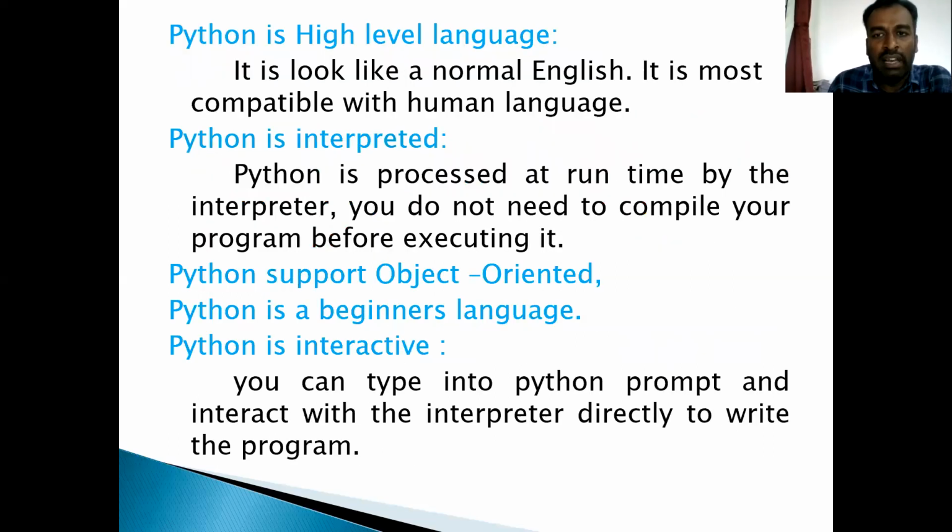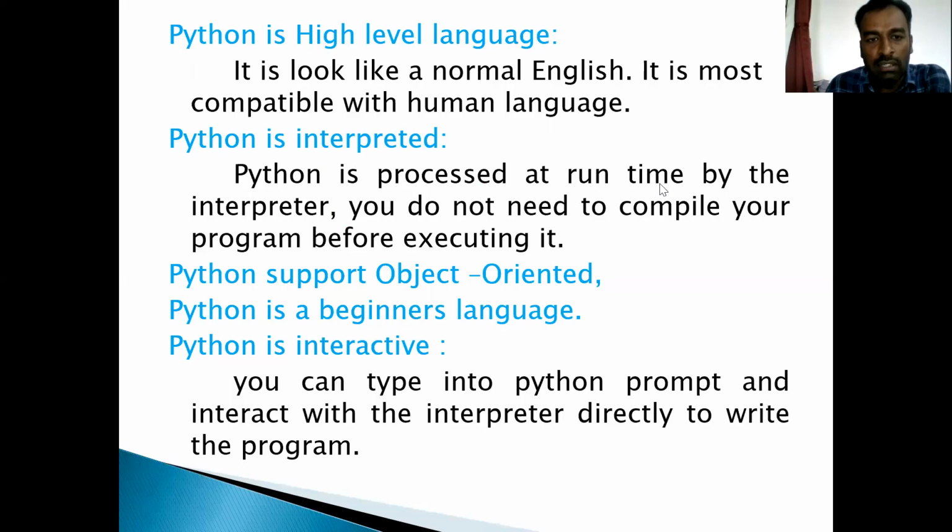So Python is a high-level language. It is like normal English. Compared to other languages, Python is very easy to write programs in. That means you have to write simple lines of program. It is most compatible with human language. Whatever we speak, the same thing we give in Python.